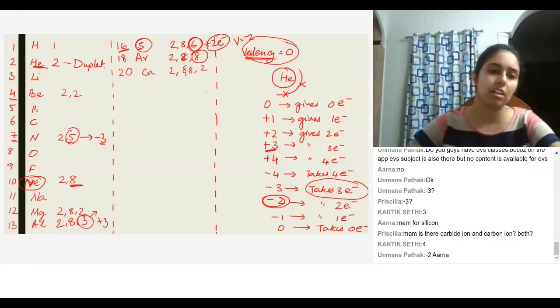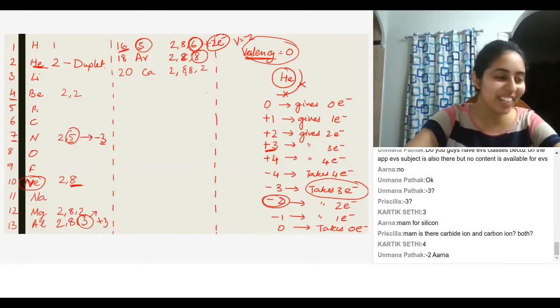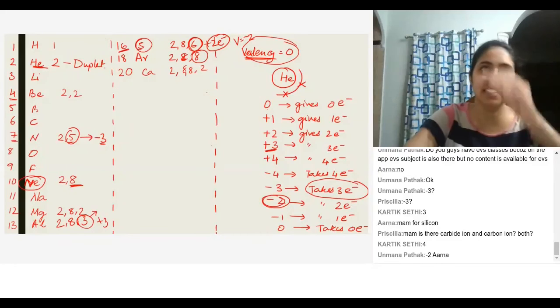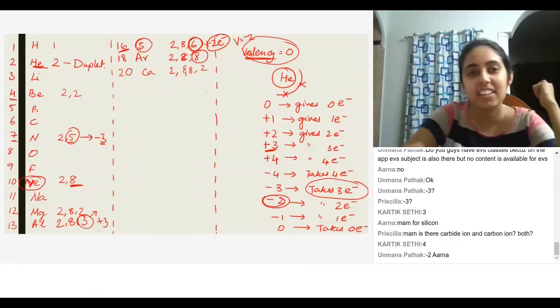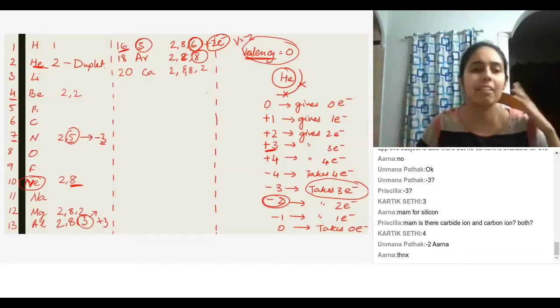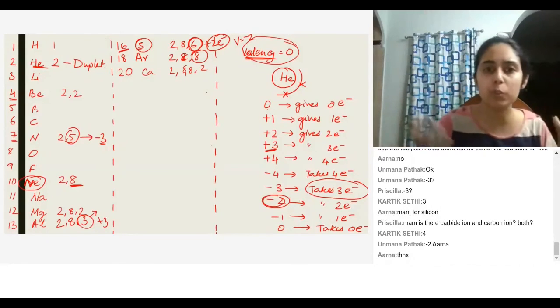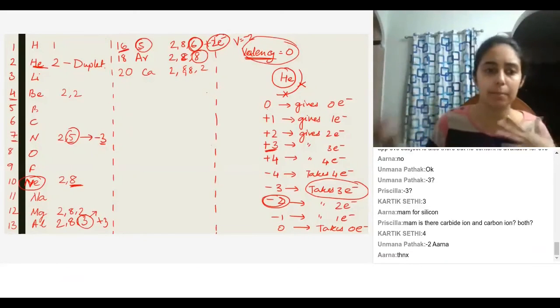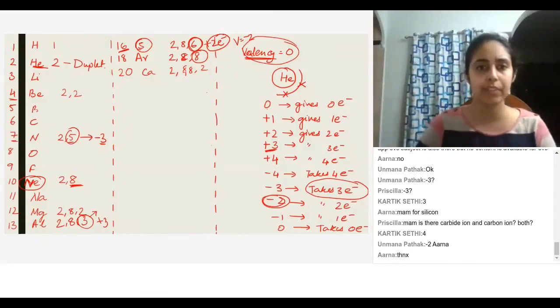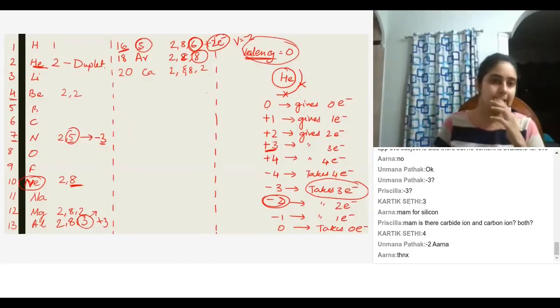And if it has 8, 9 and 10, it shares electrons. Is that correct? No, that's not correct. I don't know, she showed us, so I asked. Okay, you're going to have to send me where she got that information from, because that is not right. Or maybe the students misunderstood something. Maybe she was trying to say something else and you understood something else. That could very well happen.